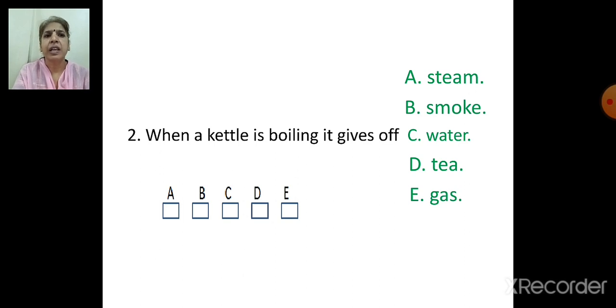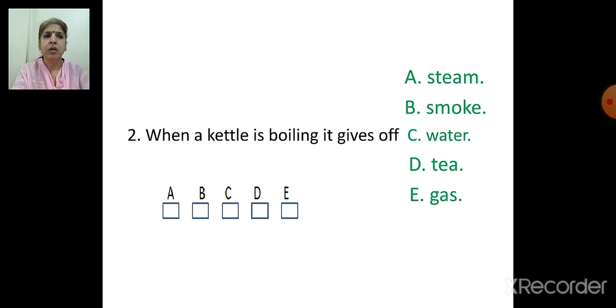Second one. When a kettle is boiling, it gives off dash. A. Steam. B. Smoke. C. Water. D. Tea. E. Gas. When a kettle is boiling, it gives off. You know, kettle is boiling. So water is there, right? So what comes out? Steam.